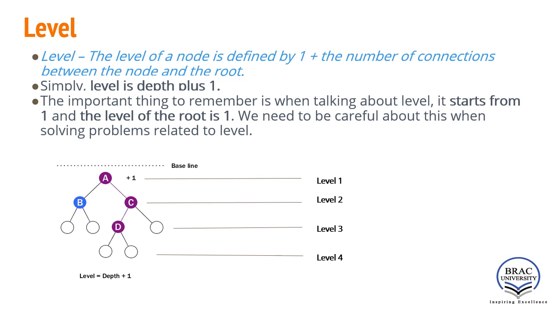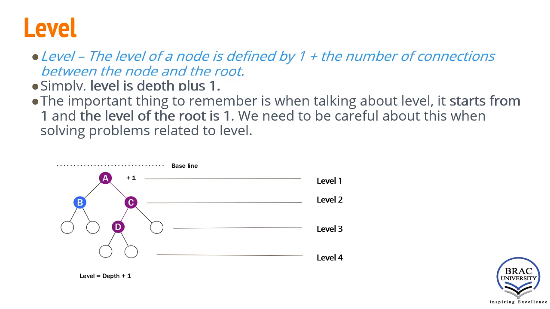So there is a relation between level and height. Can you guess that? What is the relation between level and height? For this tree data structure, what is the maximum depth of any node? In this level, the depth will be 0. For this level, the depth will be 1. For this level, the depth will be 2. And for this level, the depth will be 3.